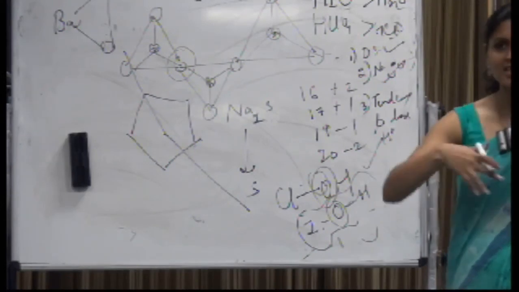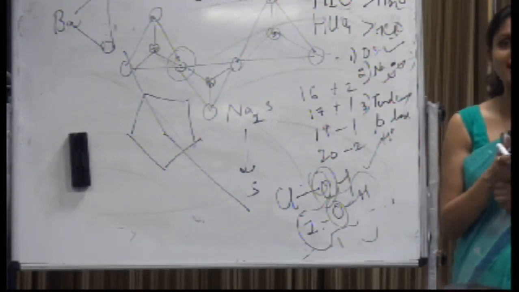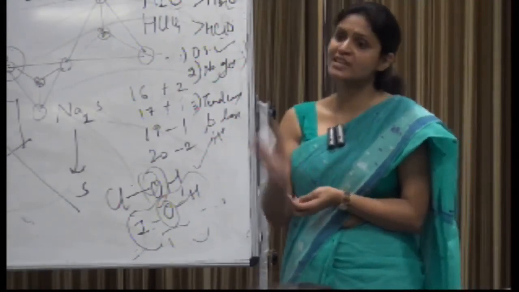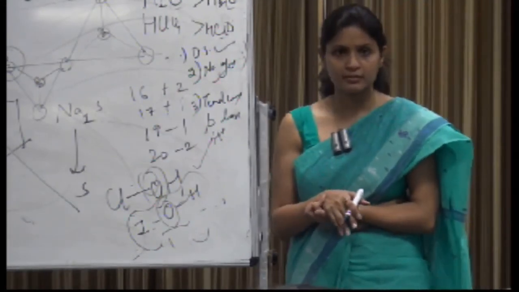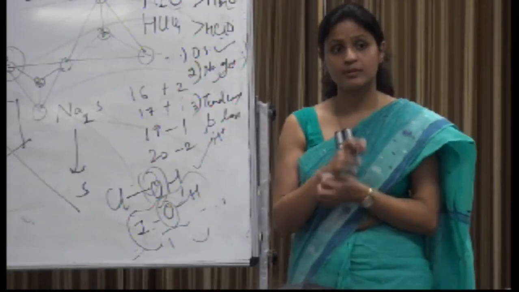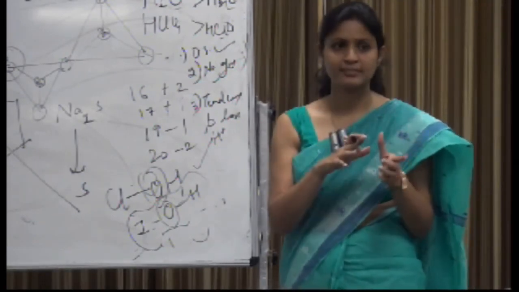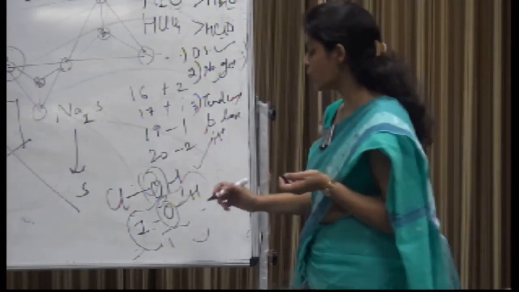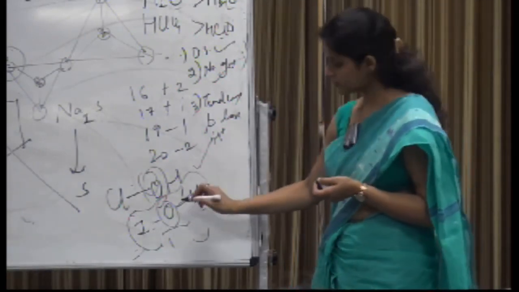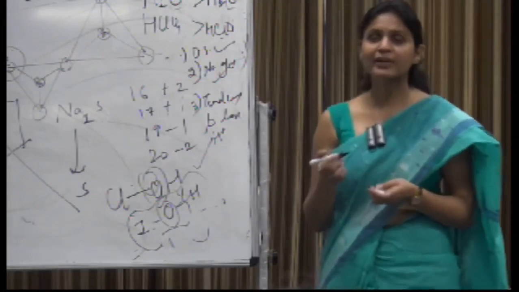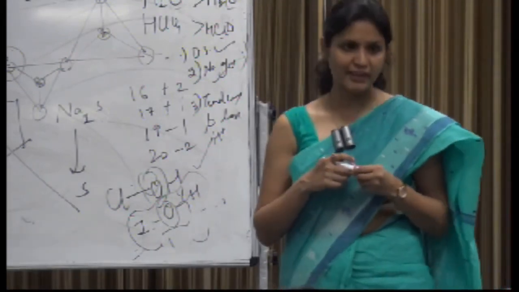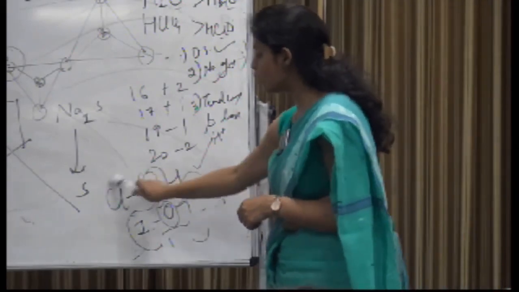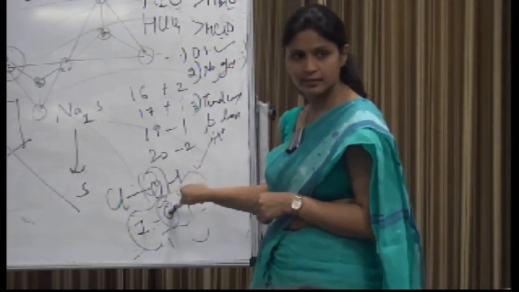See, there are various parameters on which you will decide the acidity, but you have to look for which fact overweighs which fact. Iodine, oxygen, they both are very electronegative, obviously. This bond is obviously covalent, right?